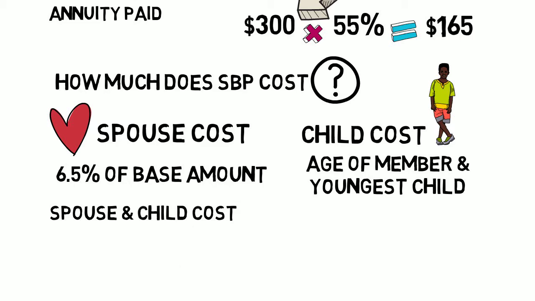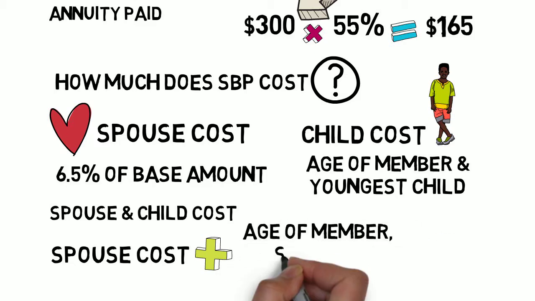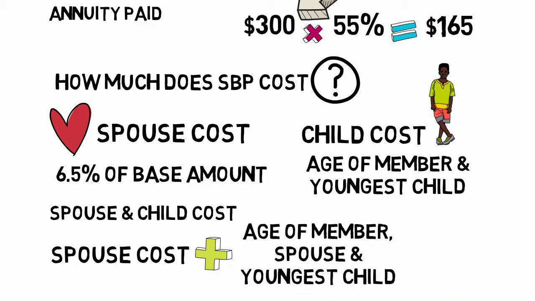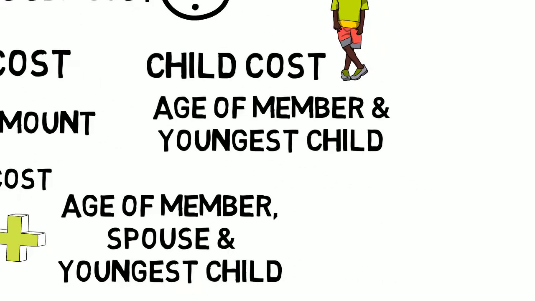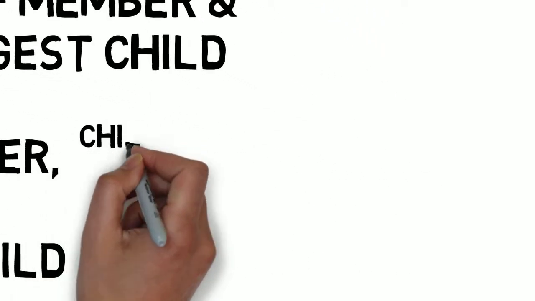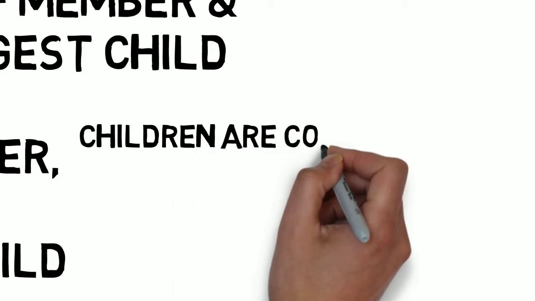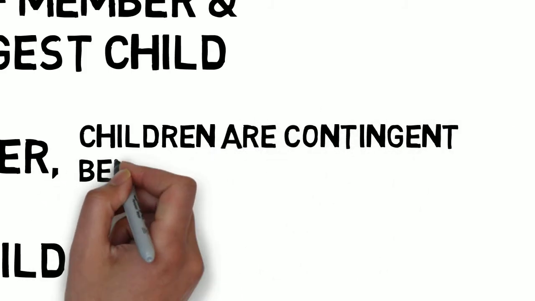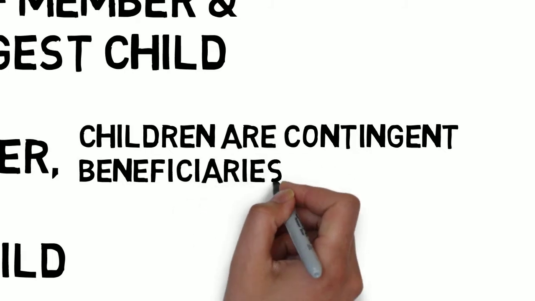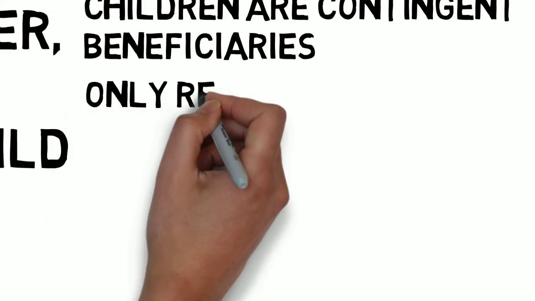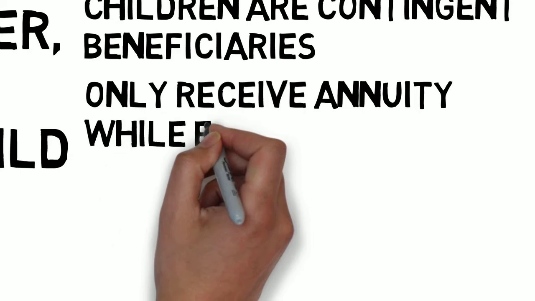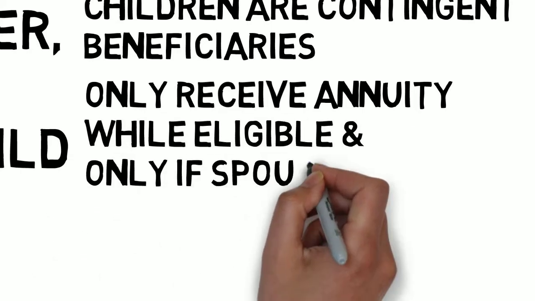Costs for children coverage added to spouse coverage, spouse and child coverage, are based on the age of the member, the age of the spouse, and the age of the youngest child. The cost to cover children under this option are generally even less expensive than child-only costs because children are contingent beneficiaries in a spouse and child election. They only receive the annuity while eligible and only if the spouse becomes ineligible for the annuity due to death or remarriage prior to age 55.